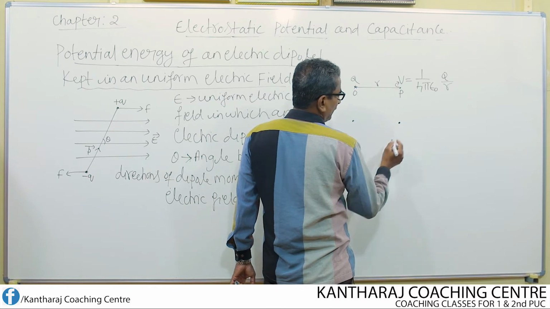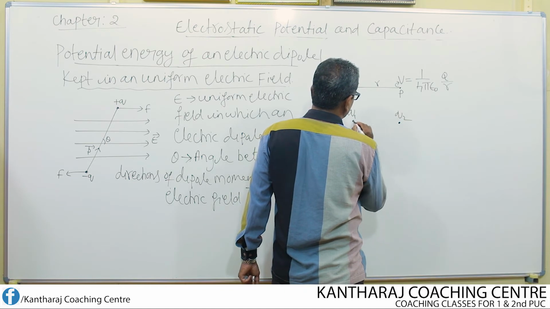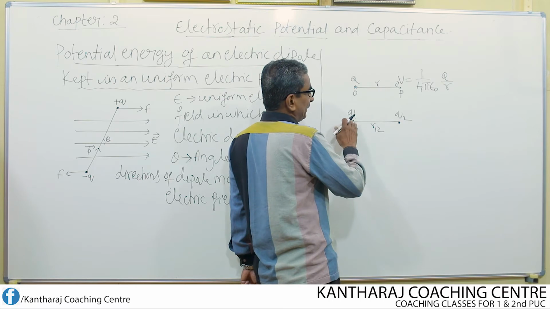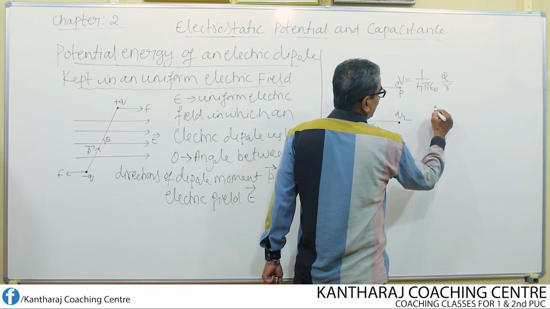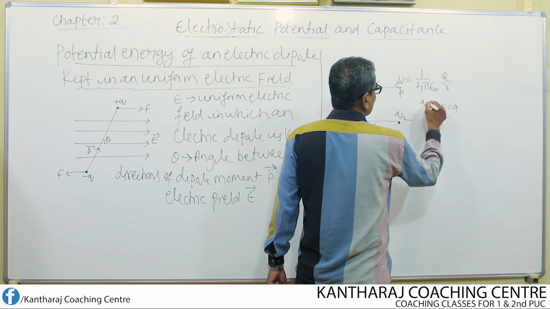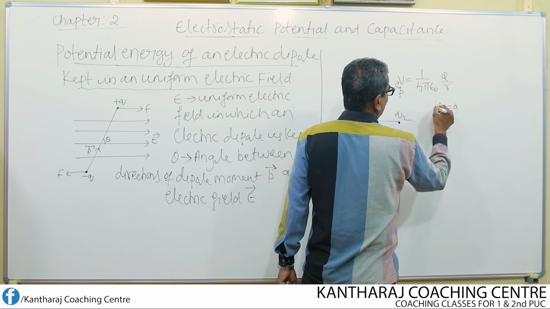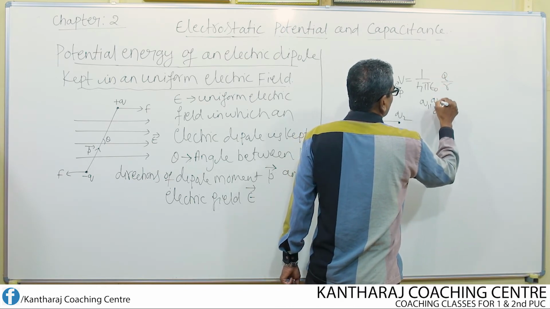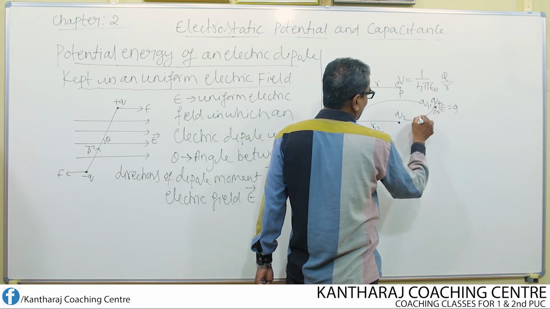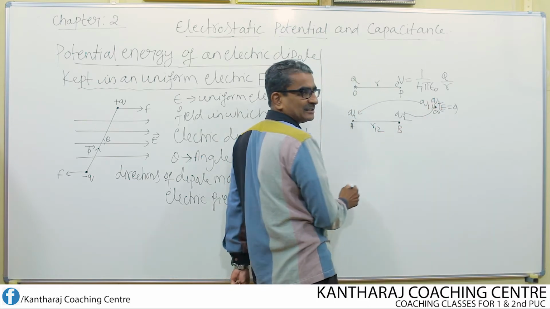Suppose I consider two charges Q1 and Q2 kept separated by distance R12, by bringing these two charges from where? From the point of infinity where the electric field is equal to 0. Initially both these charges Q1 and Q2 are placed at the point of infinity. So right from this point I bring the charge Q1 to the point A and next I bring the charge Q2 to the point B, separated by distance R12.